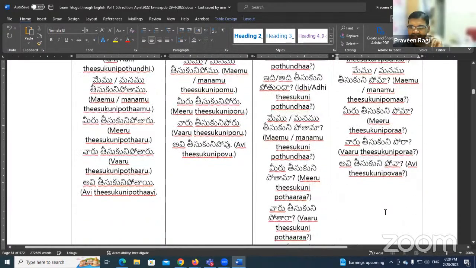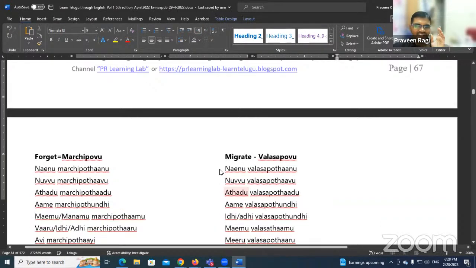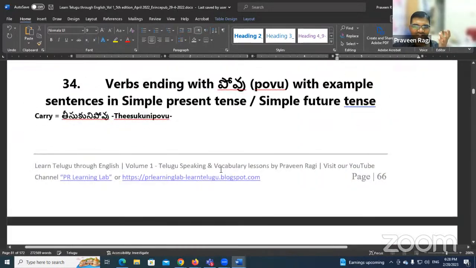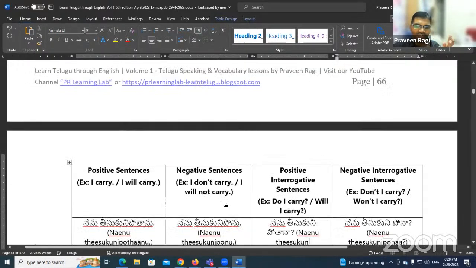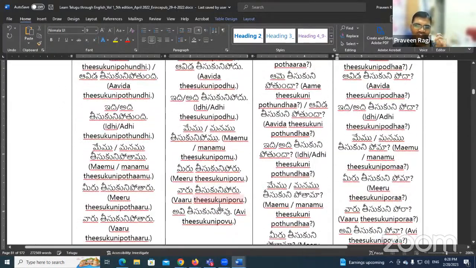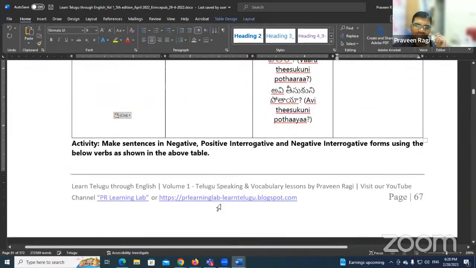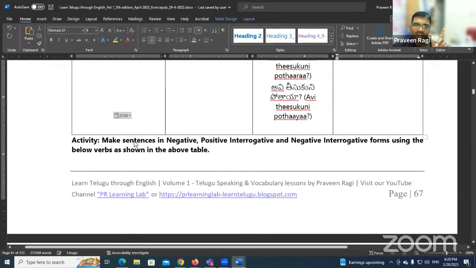Yes, perfect andi. So now you know how to make them. Now the magic will happen. See, now you learned how to make sentences if the verb is ending with povu. So whenever you have a new verb which is ending with povu, you need to apply the same pattern. Just make your own sentences, then use them in your conversation. For your practice, I gave an activity: make sentences in negative, positive, interrogative and negative interrogative forms using the verbs shown. Okay, like this.